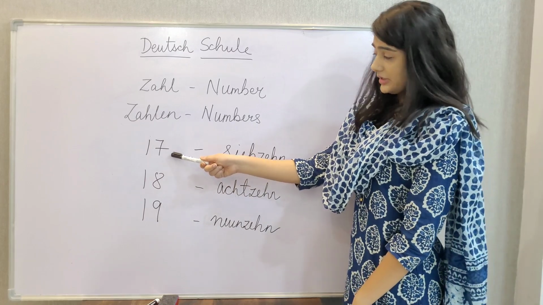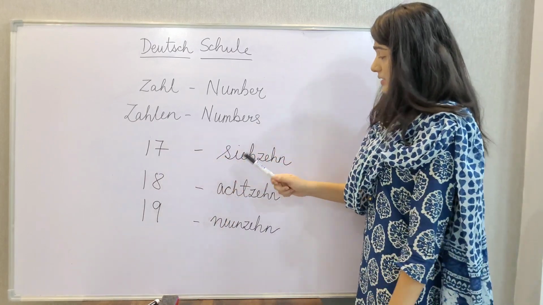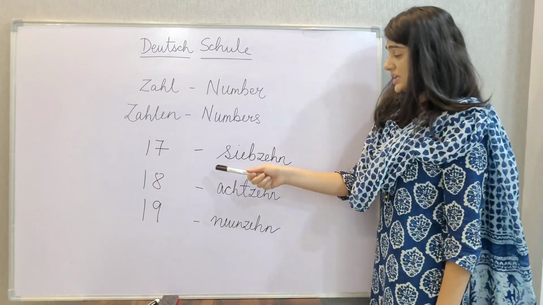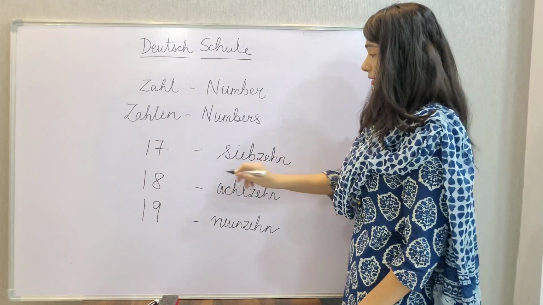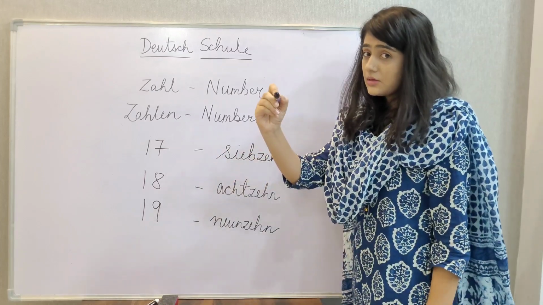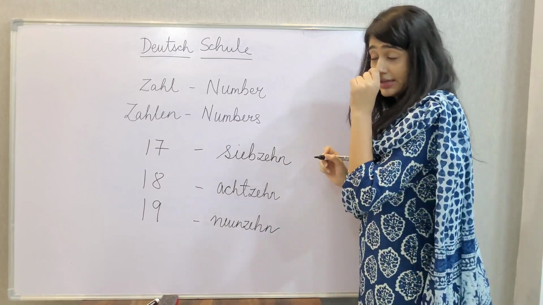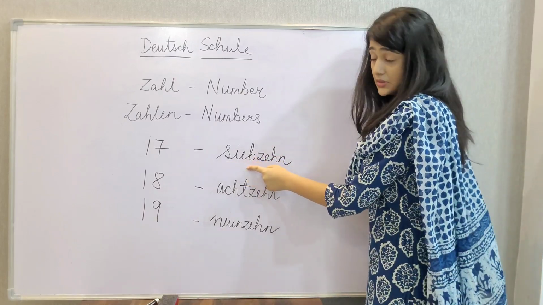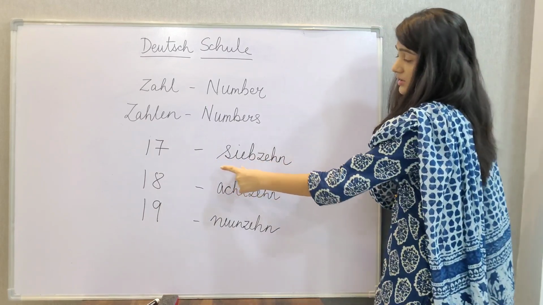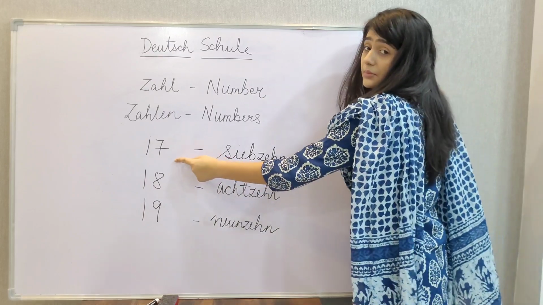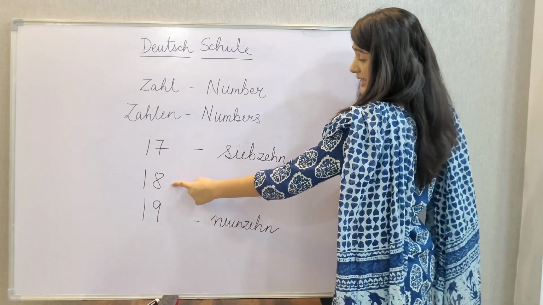Next 3 numbers on our board. So this is number 17, 18 and 19. 17 in German is Siebzehn. Here you'll notice one thing, that it's not Siebenzehn. Okay, so here we have removed E and N from the sieben, and we are only using sieb plus zehn. Siebzehn is number 17. Now the next number, number 18.